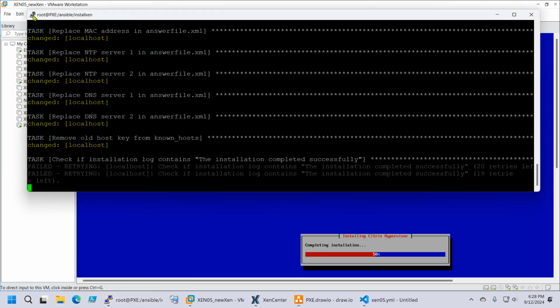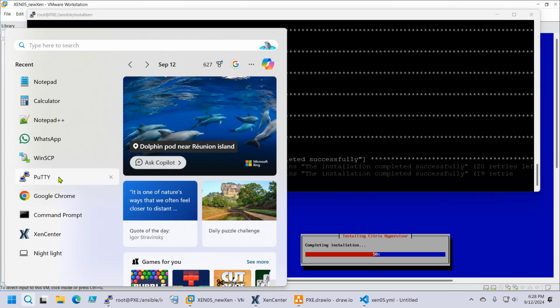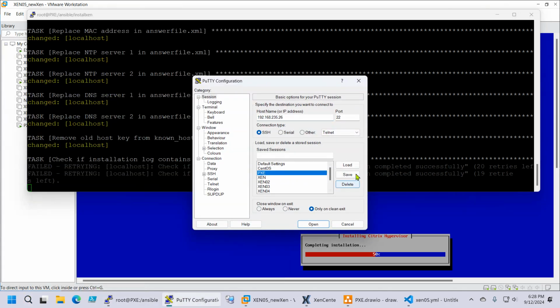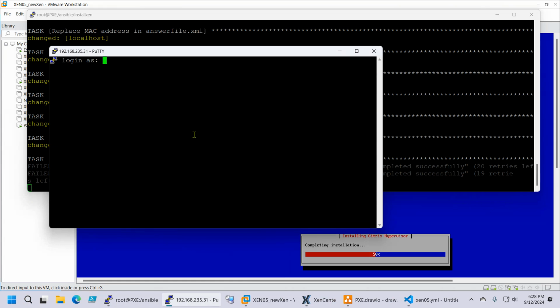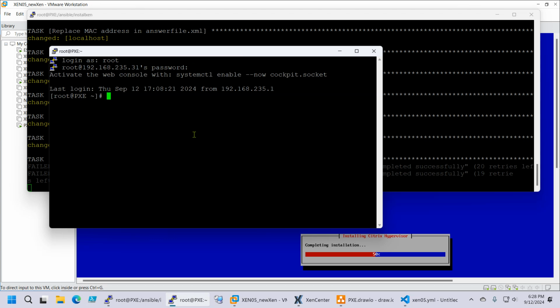duplicate this, or not duplicate, create a new booty instance. Because I want to also start the second install that will be a slave install, okay, and